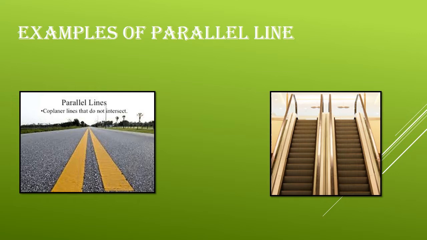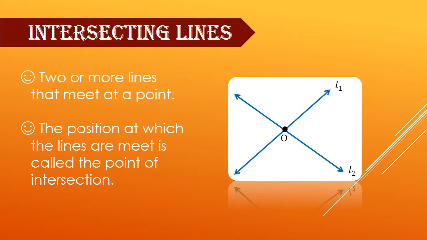Next, what will happen if two lines are not parallel? Yes, they meet somewhere. They must meet somewhere. That is, two or more lines that meet at a point are called intersecting lines. The point at which the lines meet is called the point of intersection. Here L1 and L2 meet at O. This point O is called the point of intersection. Is it clear? Intersecting lines meet at a point.